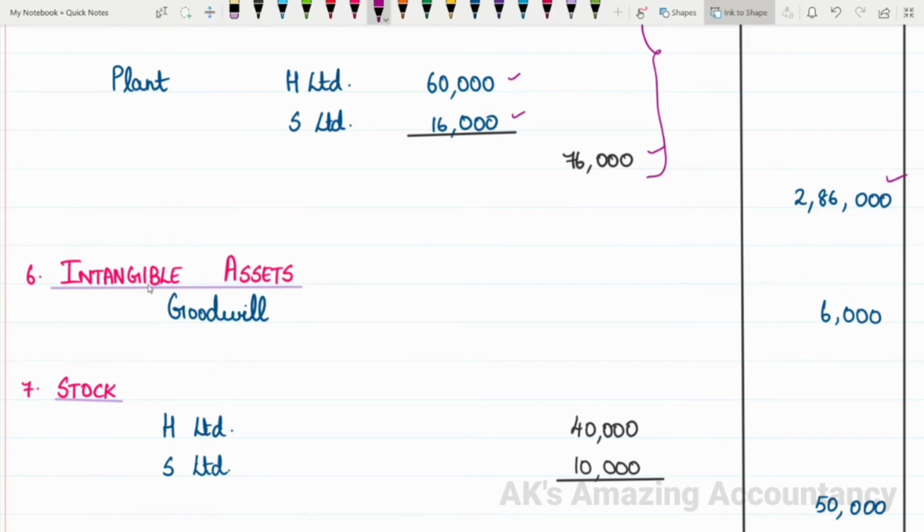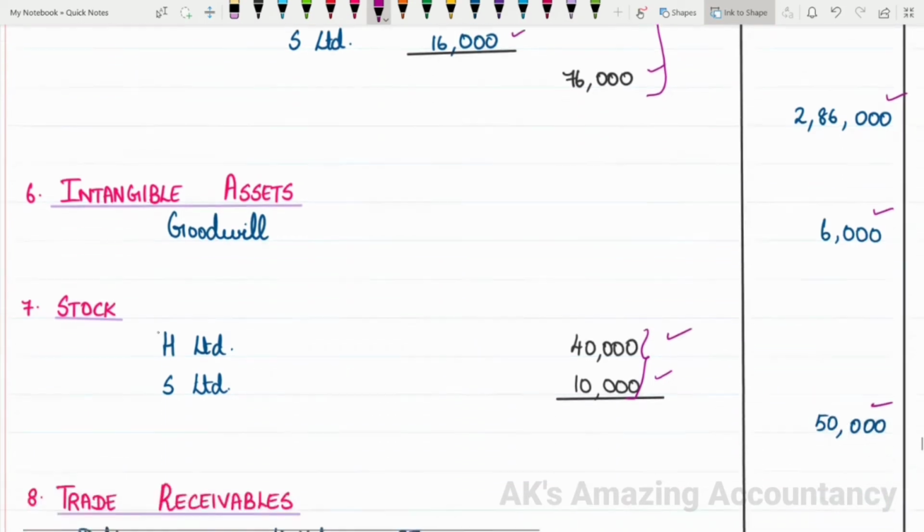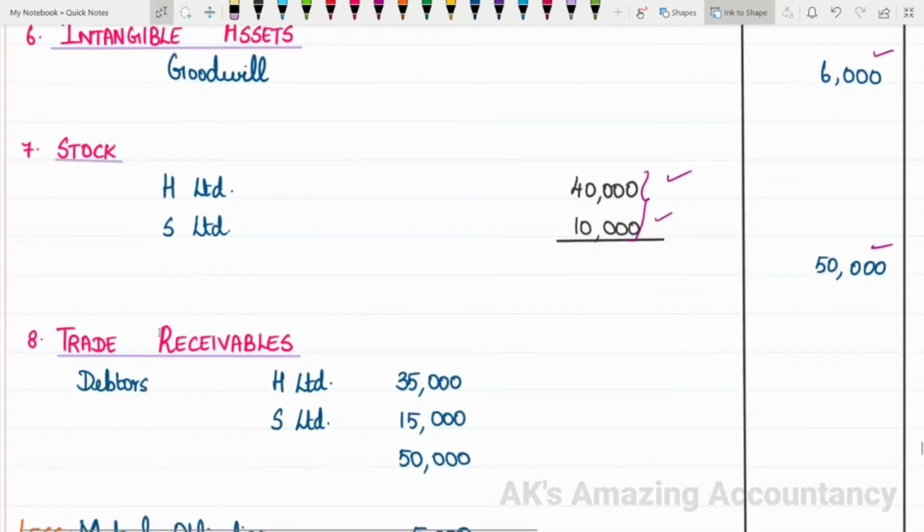So note number 6 is intangible assets. Under intangible asset, we'll be having goodwill which we calculated. Okay, so goodwill 6,000 will come. That is note 6. Note 7 is stock. Stock of H Limited is 40,000. Stock of S Limited is 10,000. It is given in the problem. So when you add these two amounts together, 50,000 is stock. So this is note 7 stock, which is 50,000.